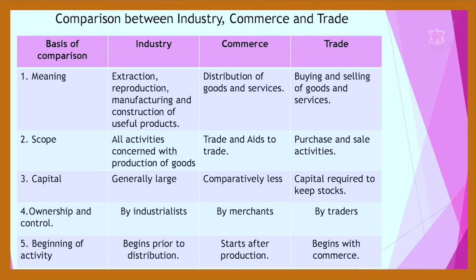Coming to capital, in industry it is generally large. In commerce it is comparatively less. And in trade, the capital required is to keep the stocks. When it comes to ownership and control, industry is controlled by the industrialist. In commerce, the ownership and capital are with traders, or you can say merchants. And in trade, it is the traders. In the beginning of activity, industry begins prior to distribution. In commerce, it starts after production, and in trade, it begins with commerce.